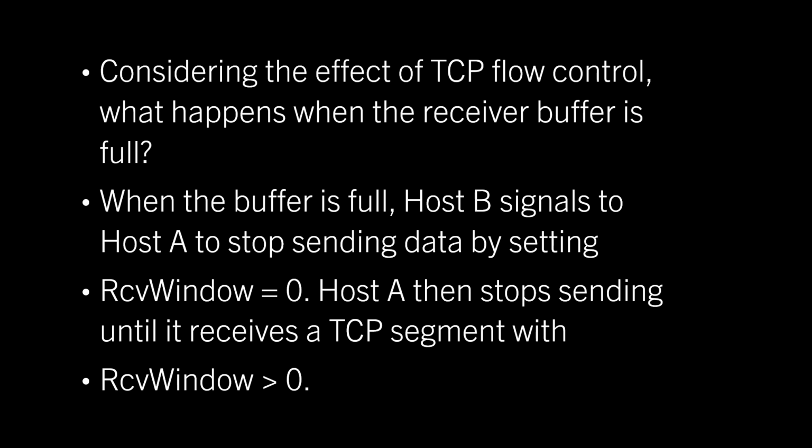Considering the effect of TCP flow control, what happens when the receiver buffer is full? When the receive buffer is full, host B signals to host A to stop sending data by setting the receive window field to 0. Host A then stops sending until it receives a TCP segment with the receive window value greater than 0.